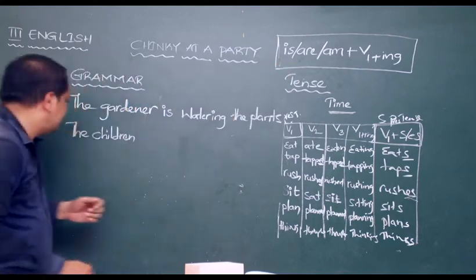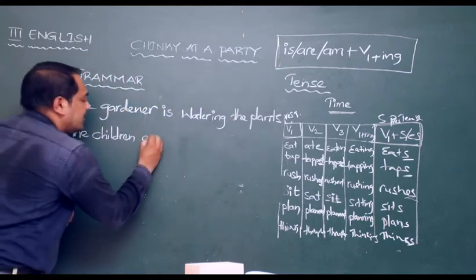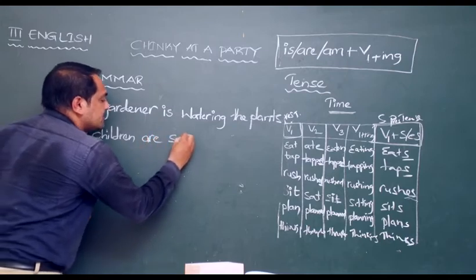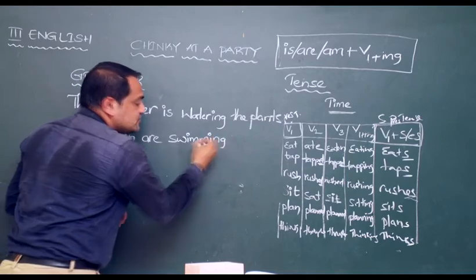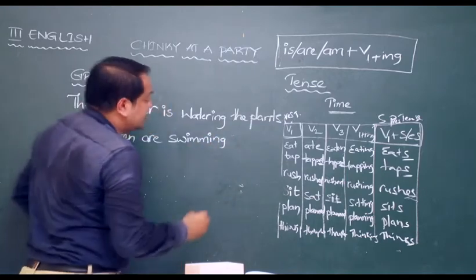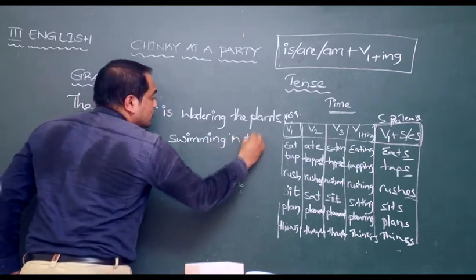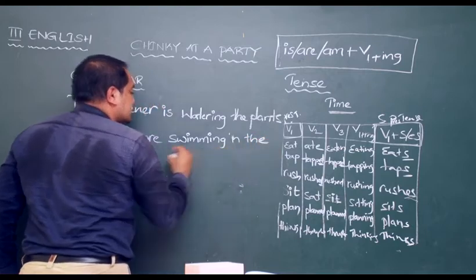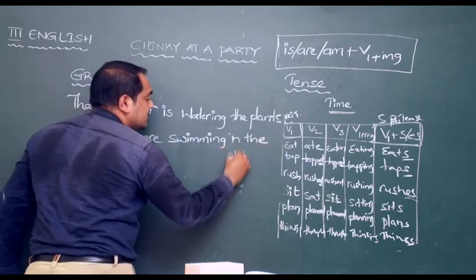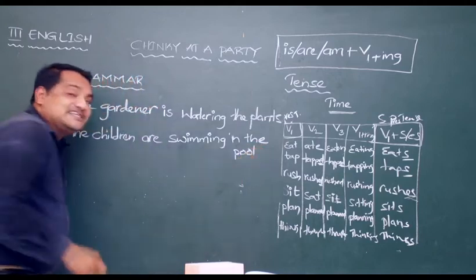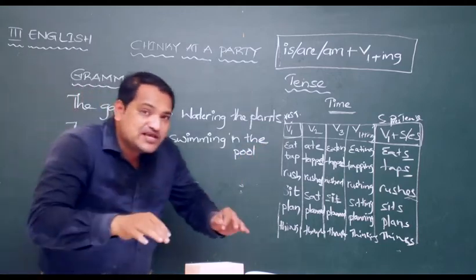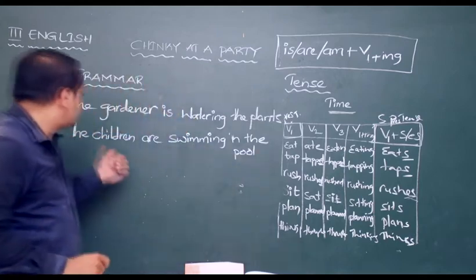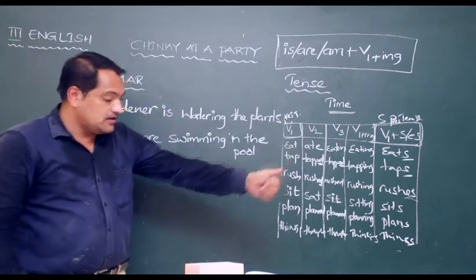More than one. Children are swimming. Where do they swim? Swimming in the pool. Don't write every day now. Children are swimming in the pool. Why? It is happening now. Present continuous means what? The action should be happening now. So, the children are swimming in the pool.